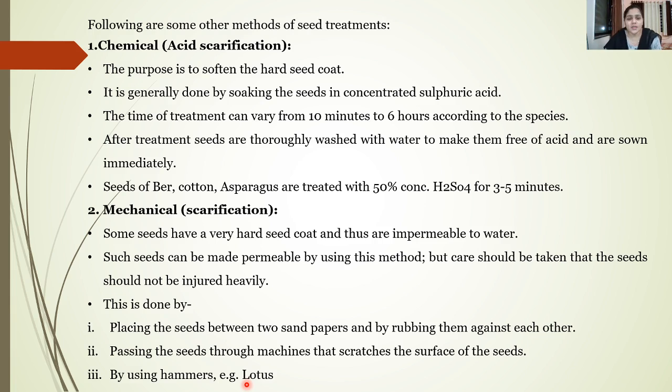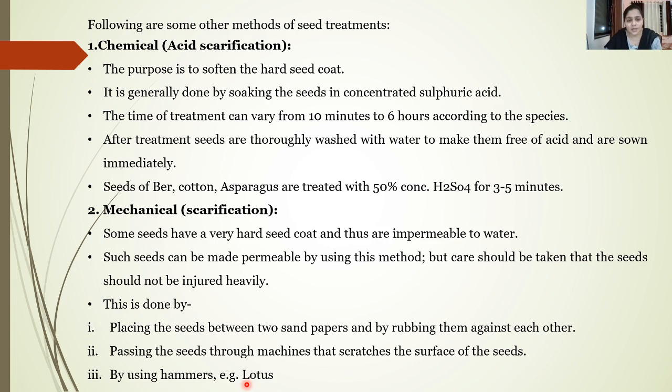For this, generally the seeds are soaked in concentrated sulfuric acid. The time of treatment can vary from 10 minutes to 6 hours according to the species. So some seeds may take around 10 minutes to get scarified, while some of the other seeds may also take up to 6 hours.